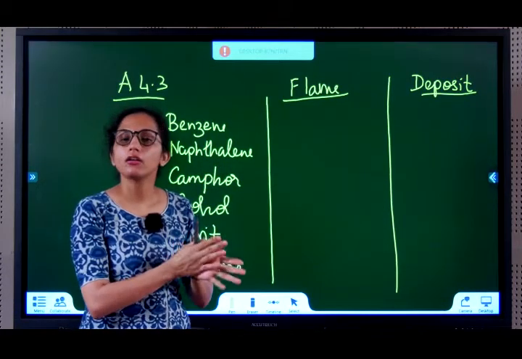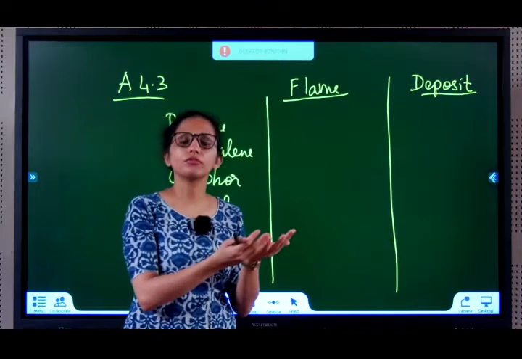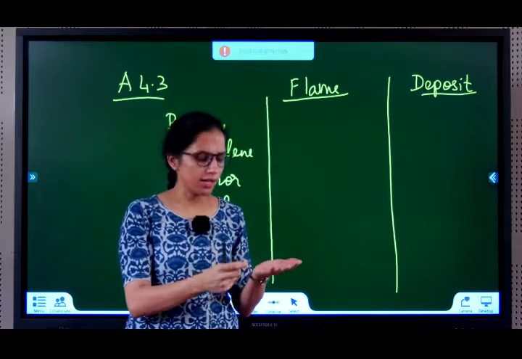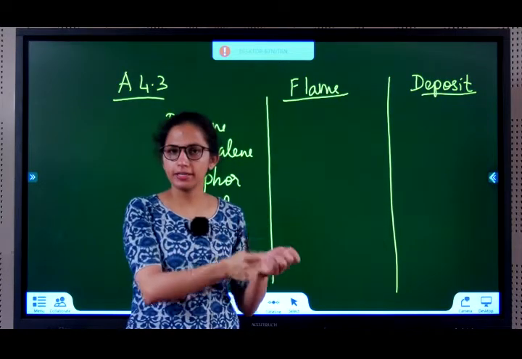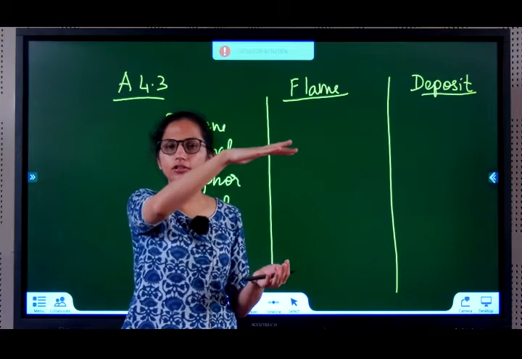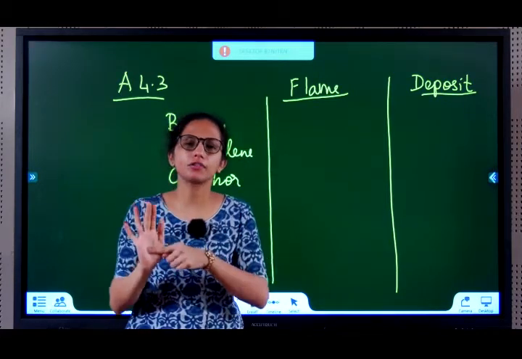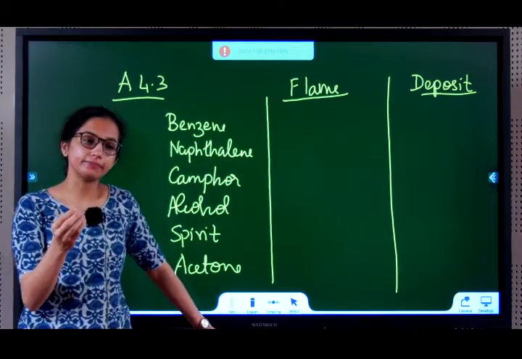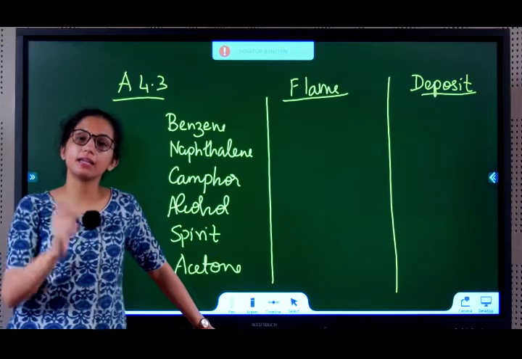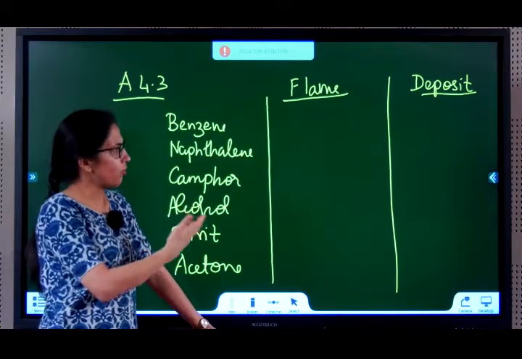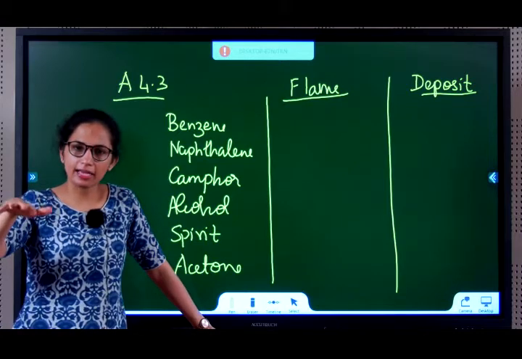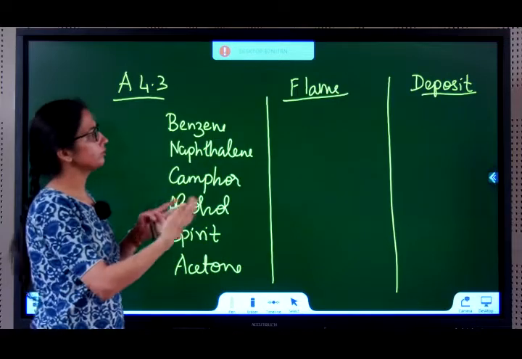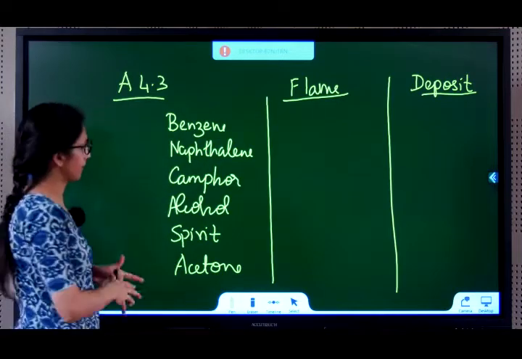For example, camphor. When you use camphor, sometimes called karpura while doing puja, you all keep that karpura and you burn it, right? So if you keep your hand on it for quite some time, you will see a black deposit on your hand. Even if you use a substance like wood and burn it, you will see black deposits. So why does this happen? But if you keep it on LPG gas, the gas in your house, will it burn? Will you get a black deposit? No, right? So what do we understand by this?